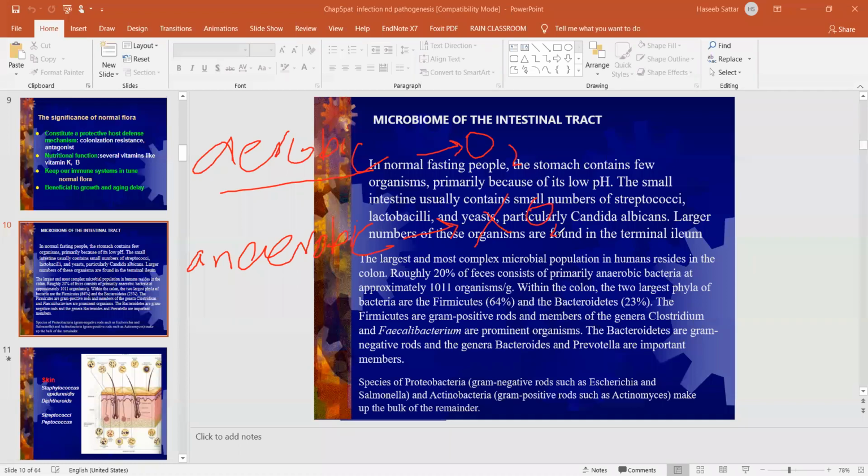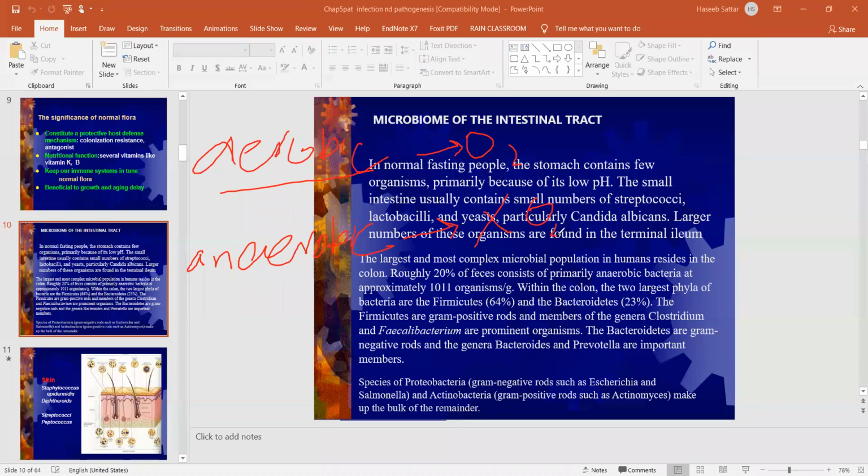Our lungs, trachea and throat are exposed to air. So the majority of the microbiome of these regions are aerobic bacteria, because air is there, so oxygen is there.